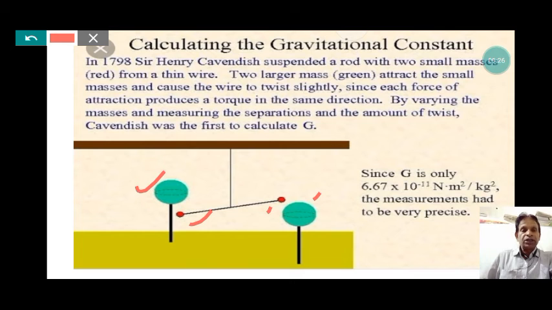Due to the attraction of the red ball and the green ball, the suspended wire is twisted by the gravitational force. Since each force of attraction produces a torque in the same direction, by varying the masses and measuring the separation and the amount of twist, Cavendish was the first to calculate the gravitational constant, denoted by capital G. The value of G is 6.67 into 10 to the power minus 11 Newton meter square per kg square.